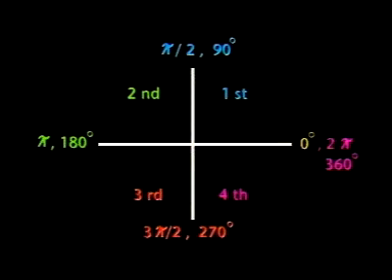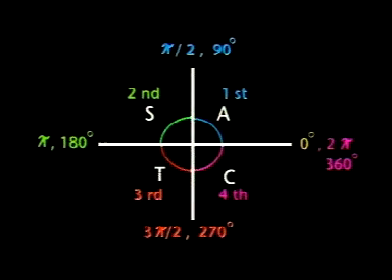So in the first quadrant, all are positive, sine, cos, tangent, whatever they are, they will be positive. In the second, only sine is positive and all the others are negative. In the third, tangent will be positive and all the others will be negative. So between 180 and 270, only tangent is positive, all the others are negative. Similarly, in the fourth quadrant, only cos is positive and all the others are negative. That is, between 270 and 360, only the values of cos are positive and all the others are negative.